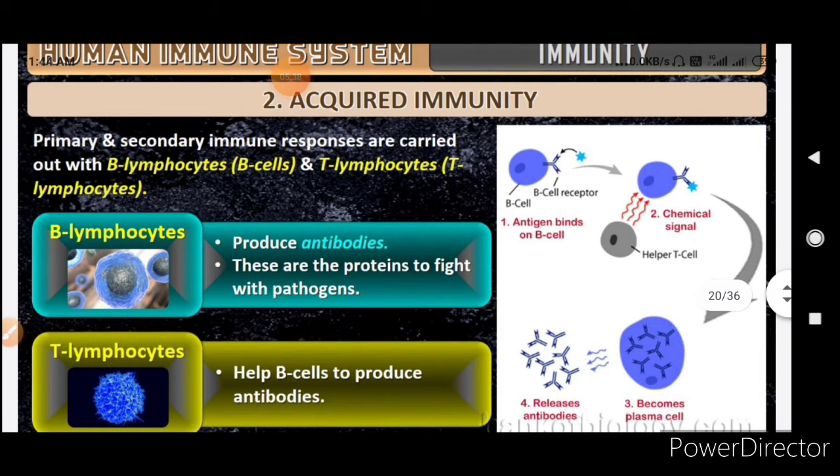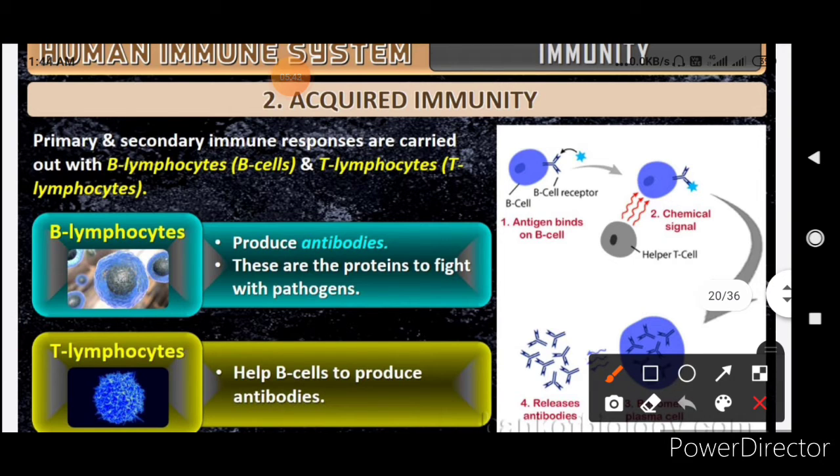Now, what do we have in the acquired immune system? The primary and secondary immune responses are carried out by B lymphocytes, that is the B cells, and the T lymphocytes, that is the T cells. B lymphocytes will produce antibodies, and these proteins will fight against the pathogens. T lymphocytes will help B cells to produce antibodies.